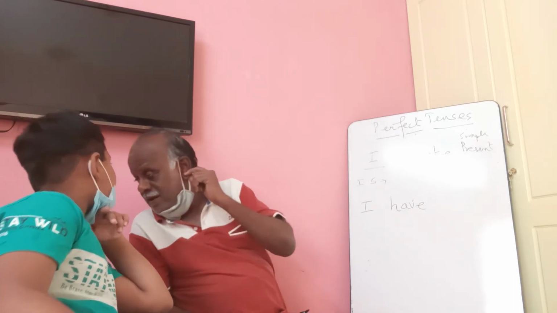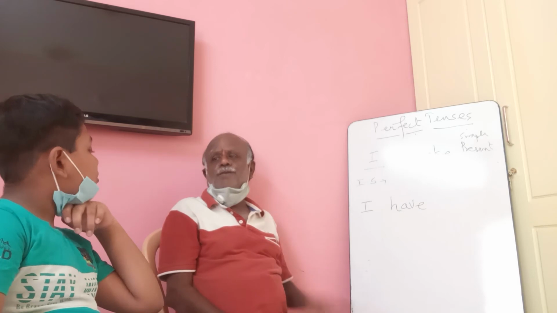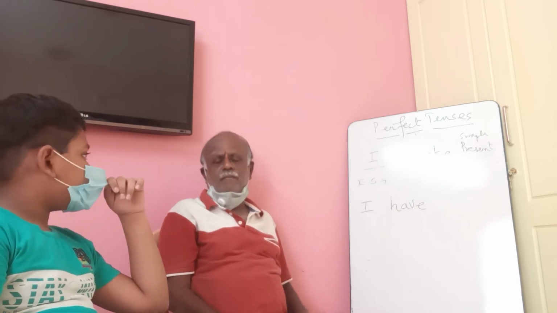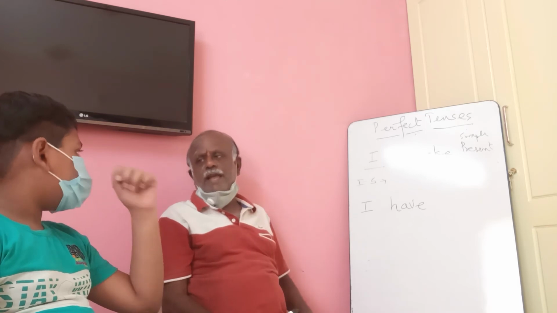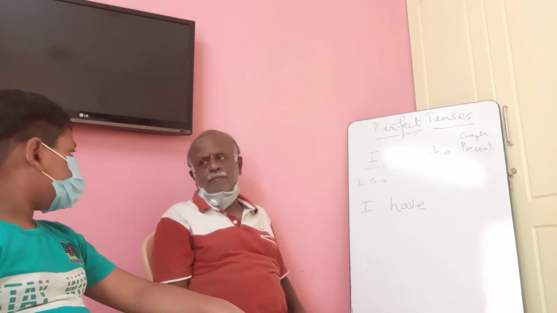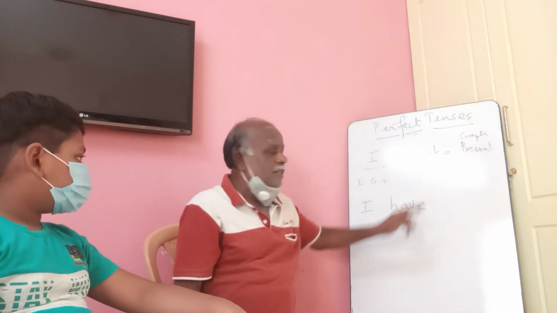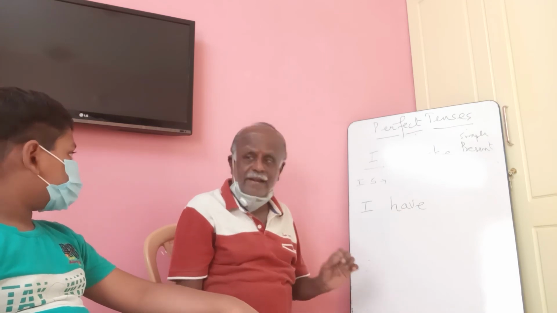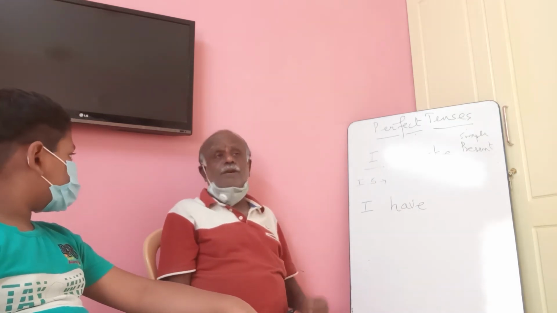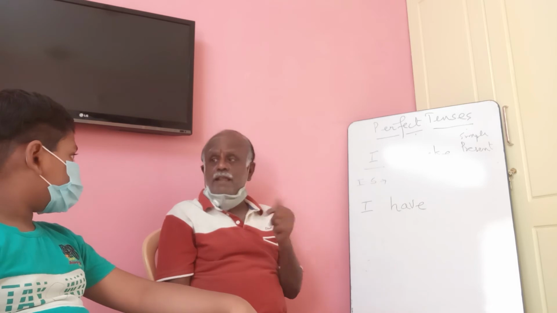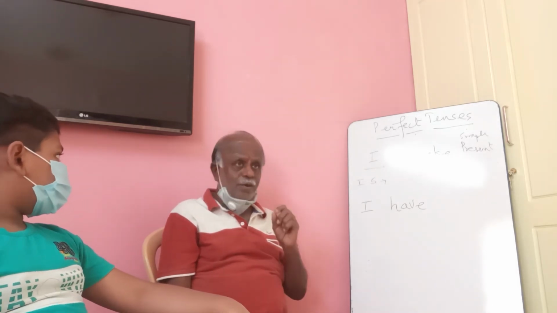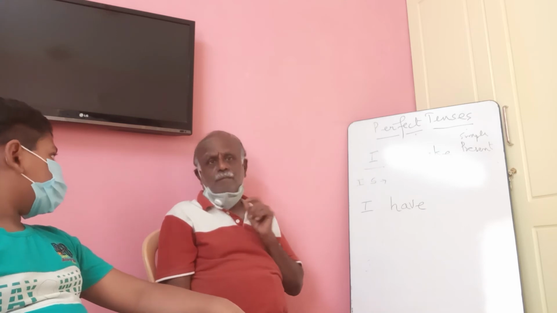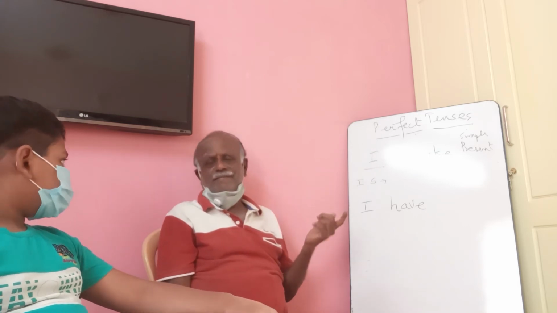M-A-K-E. No, make is wrong. You have not studied, that is the issue. Okay, you study now, no problem. For make, the past form is made. You would have seen in products, made in India, made in China, all those. So, easy to remember. Make, made.